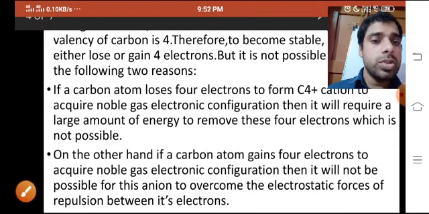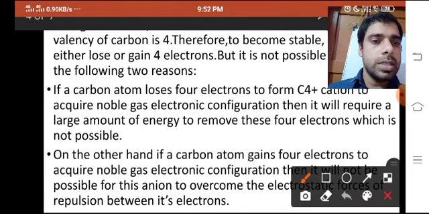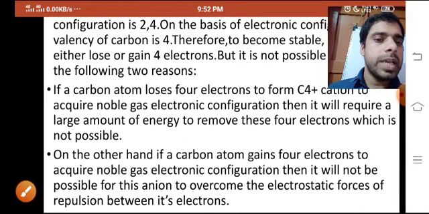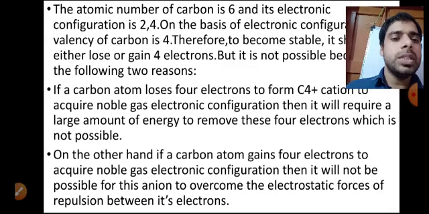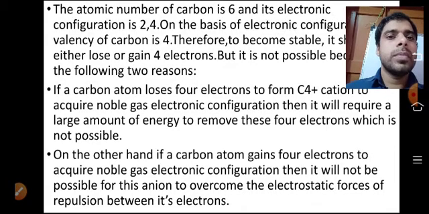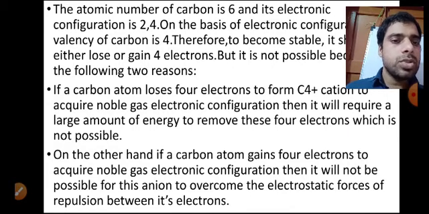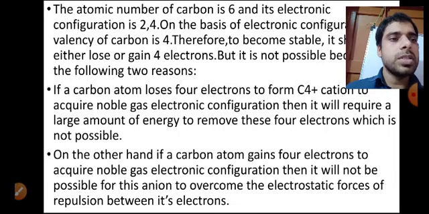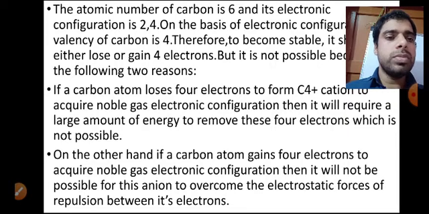Why is it not doing so? You can see the reason given here: even with the noble gas electronic configuration, it will not be possible for this anion to overcome the electrostatic force of repulsion between its electrons. Between the electrons there is a force of repulsion, and it cannot overcome that much repulsion.